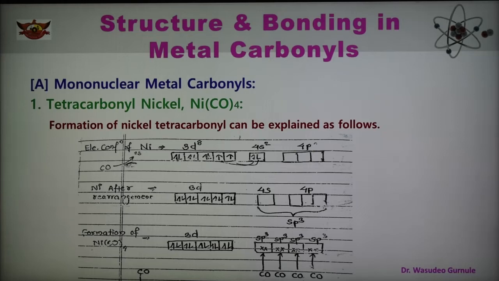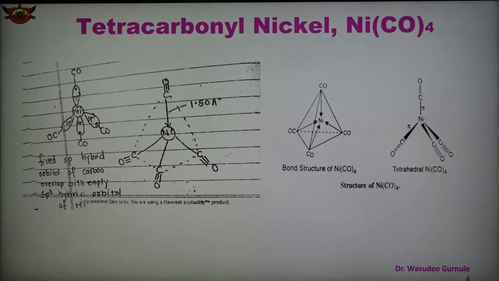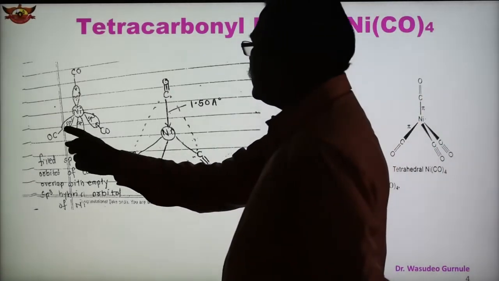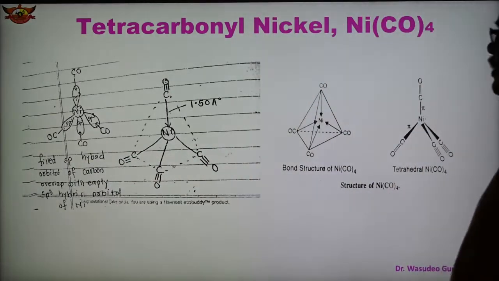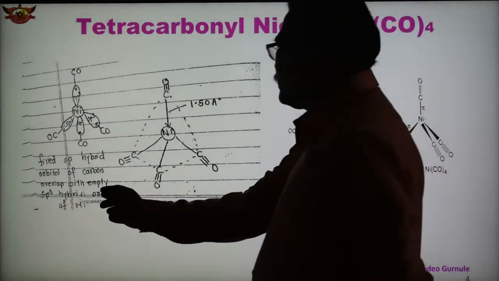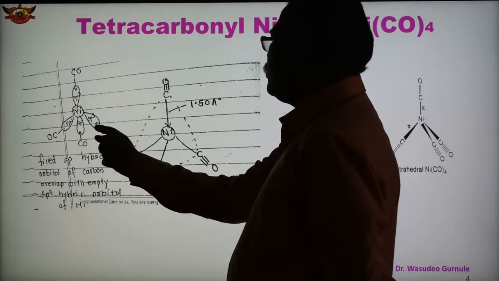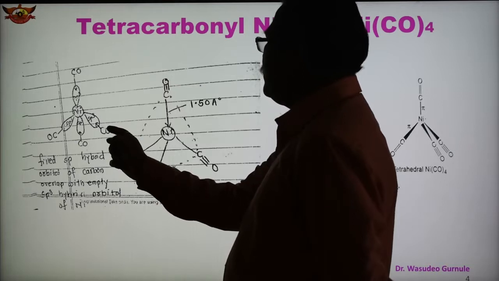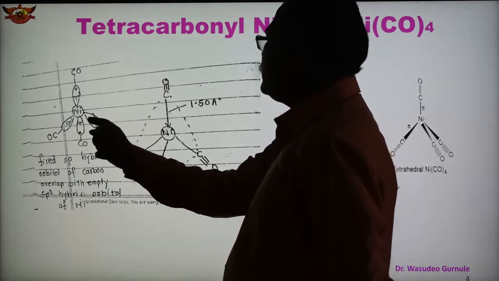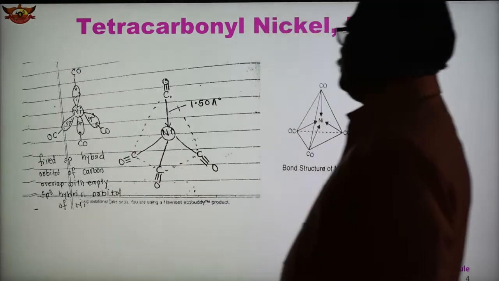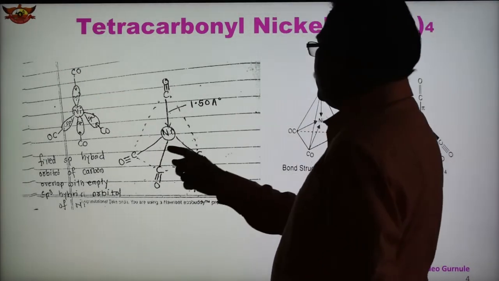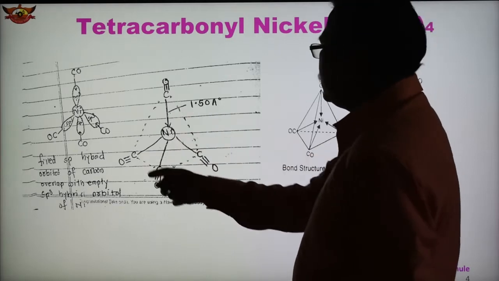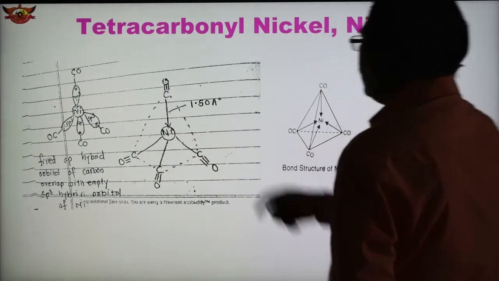And in the next slide, because of the sp3 hybridization, the shape of this metal carbonyl is tetrahedral, and the shape is shown here. The filled sp hybrid orbitals of carbon overlap with the empty sp3 hybrid orbitals of nickel. So CO has a lone pair of electrons, and these are the sp3 orbitals of nickel, and the filled sp hybrid orbitals of CO overlap, forming these coordinate bonds, 1, 2, 3 and 4. In this way the bonding is shown here, with nickel at the center and four CO shown in this way, and the bond length is 1.50 angstrom.